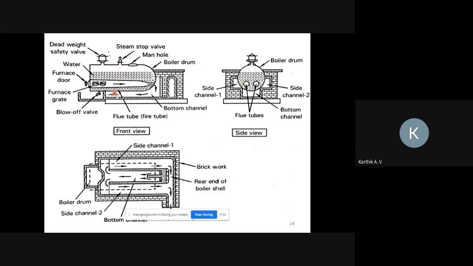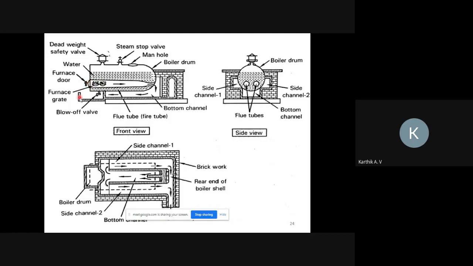Here also we should maintain 50% water in the boiler drum, and some space for collecting steam. Next, this is the furnace door.